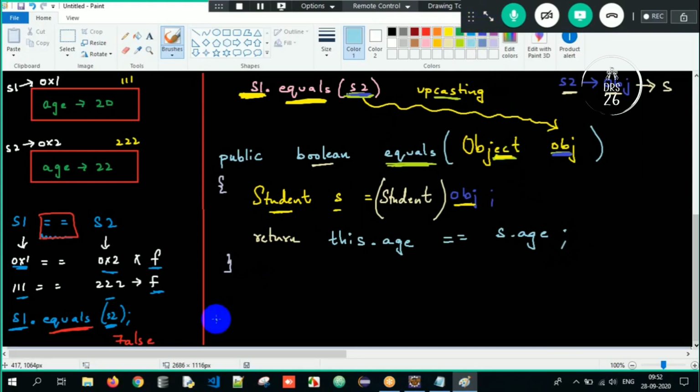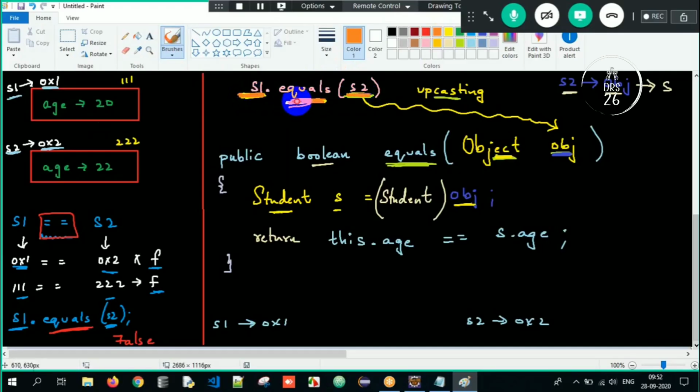See here, guys. S1 can be referred to as 0x1. Do you all agree? S1 can be referred to as 0x1, correct? And S2 can be referred to as 0x2, correct? Now when I write S1 dot equals S2, S1 is getting compared with S2, correct?